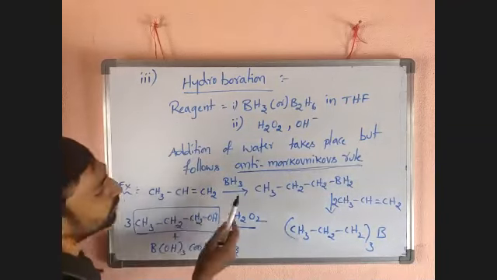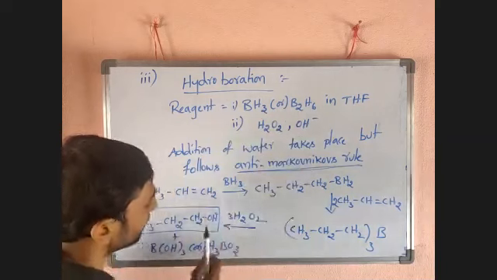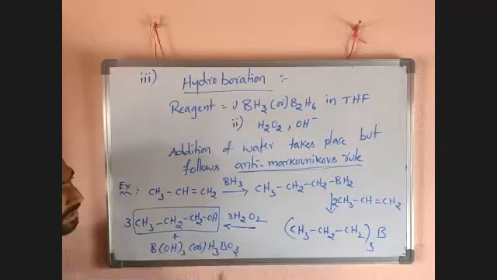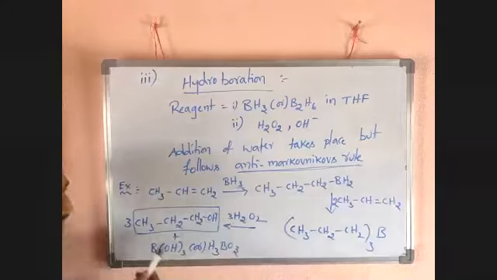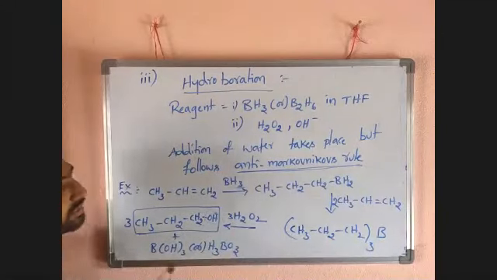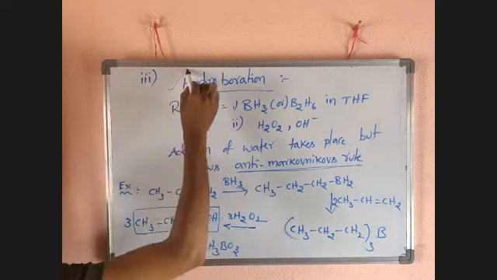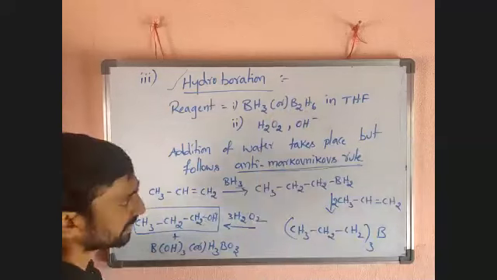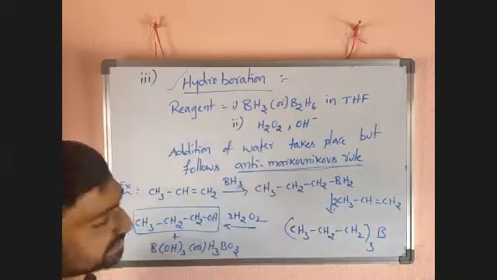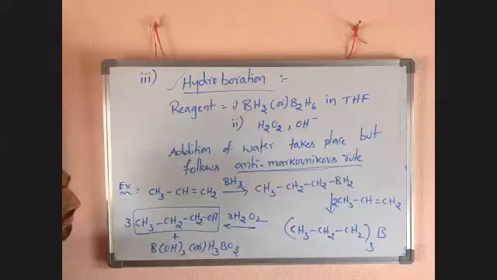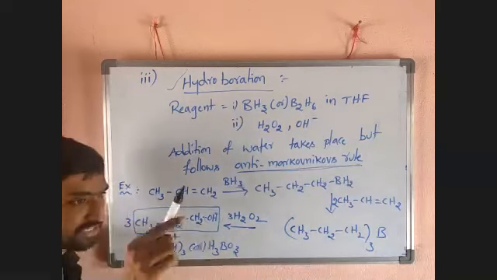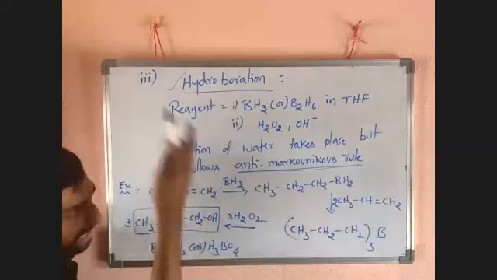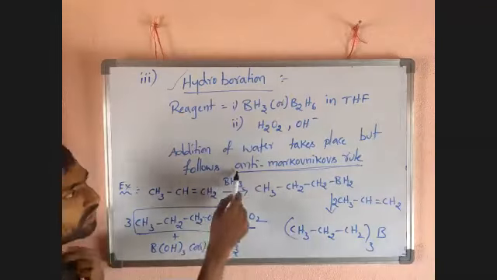But one hydroborane, one diborane or BH3 can give 3 moles of alcohol, because there are 3 H's. That's why it gives 3 moles of alcohol. Okay, that is important. It is the hydroboration reaction. In your book, they mention hydroboration and oxidation reaction. It is a simple hydroboration reaction. Here also addition of water takes place. You can write all applications like that, but you should follow anti-Markovnikov.